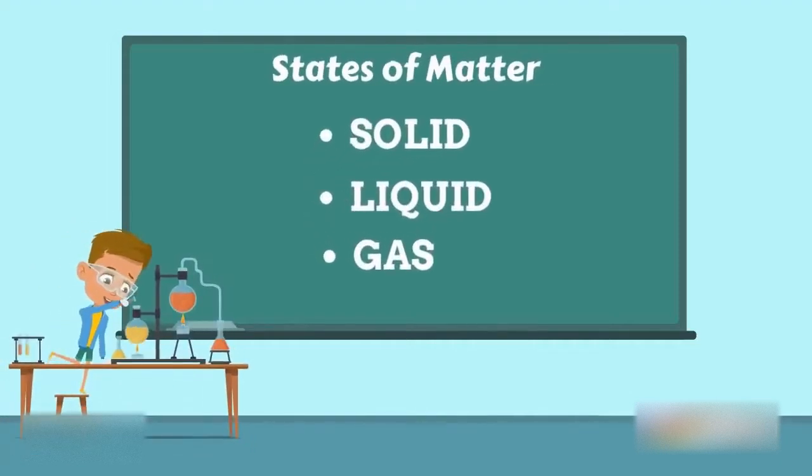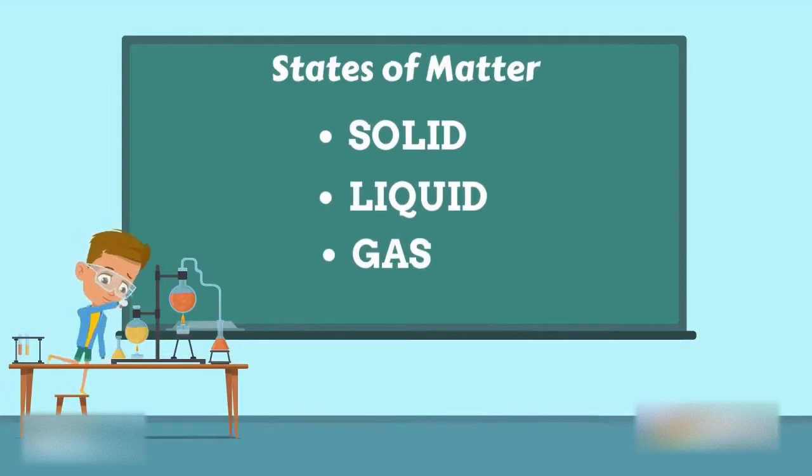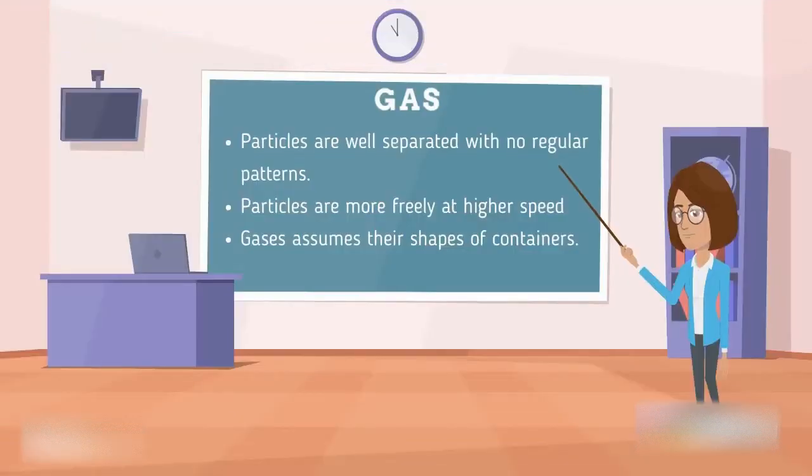States of matter: solids, liquids, and gases. Gas. Particles are well separated with no regular patterns. Particles move more freely at higher speed. Gases assume the shapes of their containers.